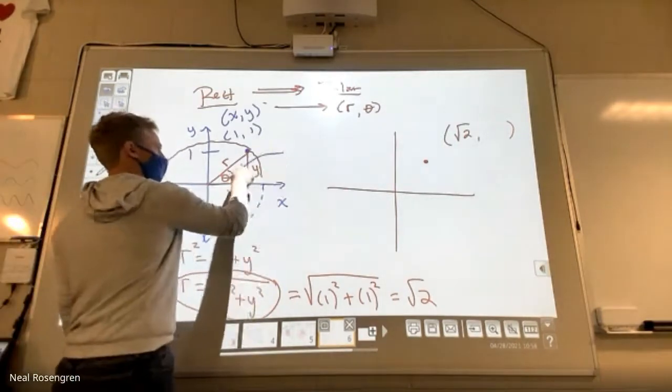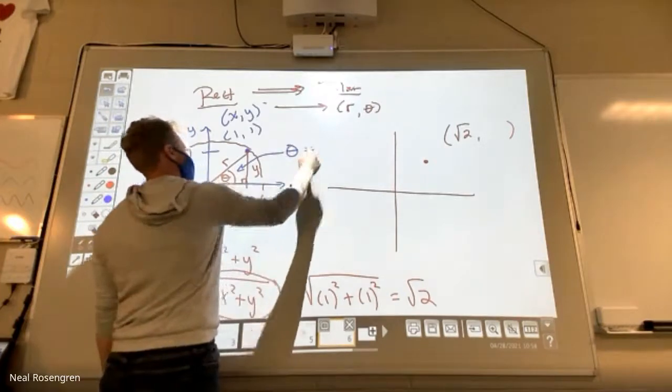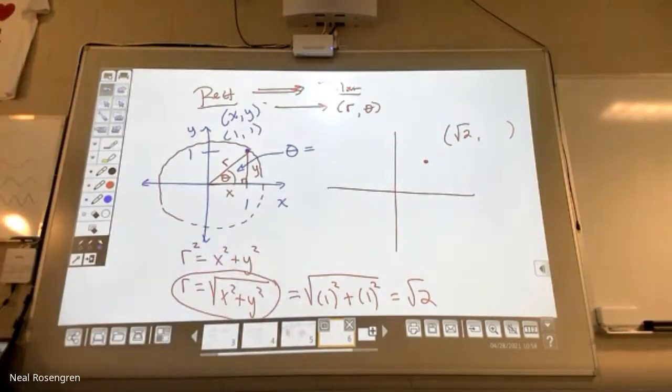Now, how do we find theta? You know x and y. And we can figure out r, so we could use it, but really, is there a way to figure out theta without even having to do the r equals part? Is there something about that setup, that visual rectangular setup with the right triangle, the theta being a central angle that we open up from the positive x-axis, like we always have? How do we find the radian measure of that theta right there?